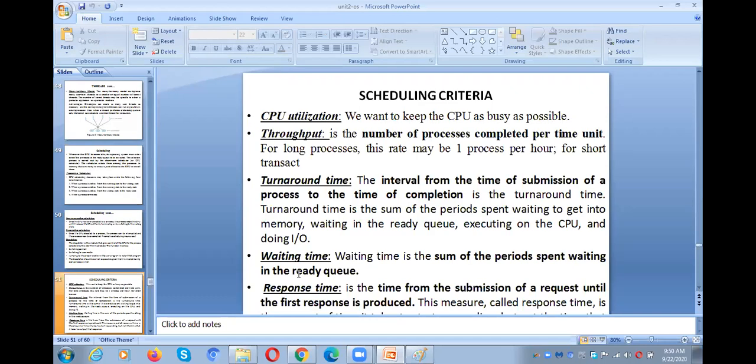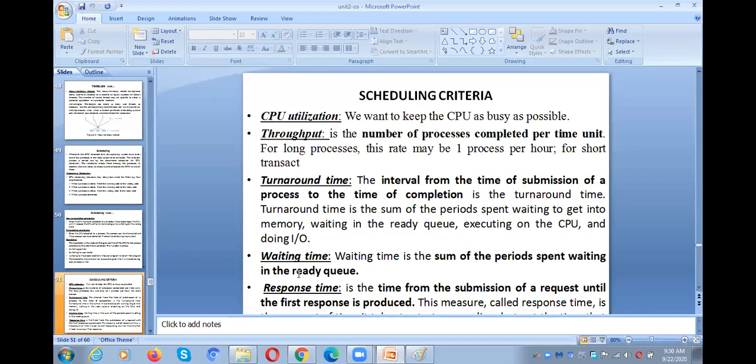Why? Because if a process waits much time for the CPU, then each and every process will get the CPU late. For example, a process enters the main memory, the ready queue, and waits for the CPU.